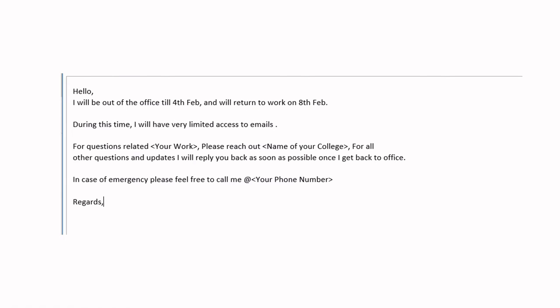Also you can mention your emergency contact number in case there is any emergency, and you have to look into that. So it is always a better idea to contact you directly.